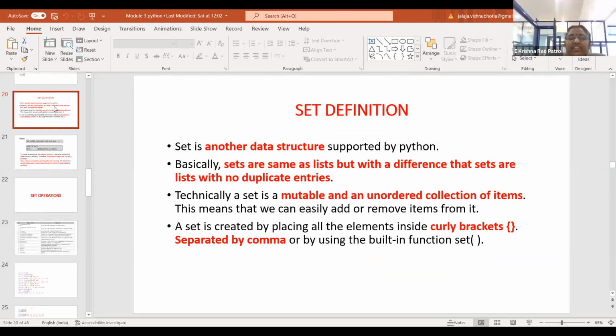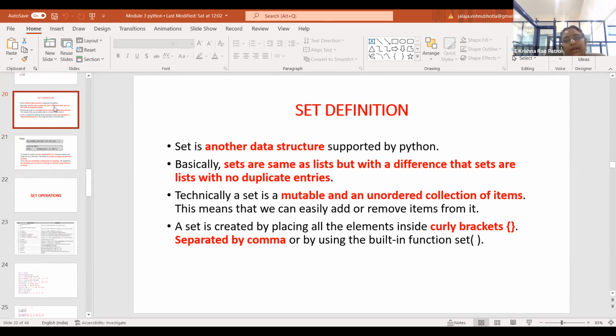So what is the definition of a set? Set is another data structure which is supported by Python. These sets are the same as lists, but with a difference that they will not allow any duplicate entries. Technically, a set is mutable. It is an unordered collection of items. Am I clear? So what are the salient points of the set?